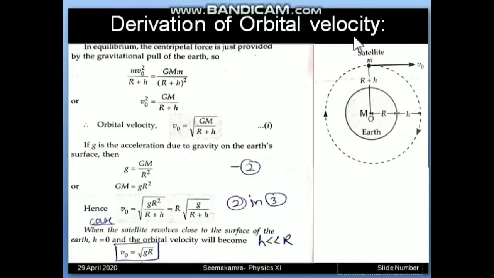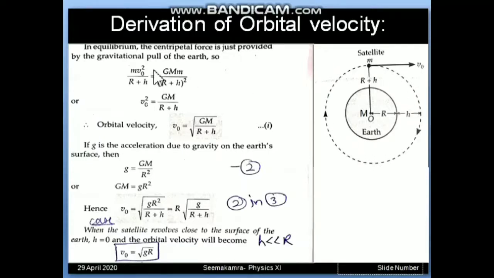So let us understand the derivation of orbital velocity in this sheet. The diagram is given to you. This is Earth. Its total mass, capital M, is always concentrated at its center. Capital R is the radius of Earth. Now suppose at some height h, one satellite is to orbit around Earth. Suppose the satellite's mass is small m. So how to get the orbital velocity, that means VO, to make a circle?